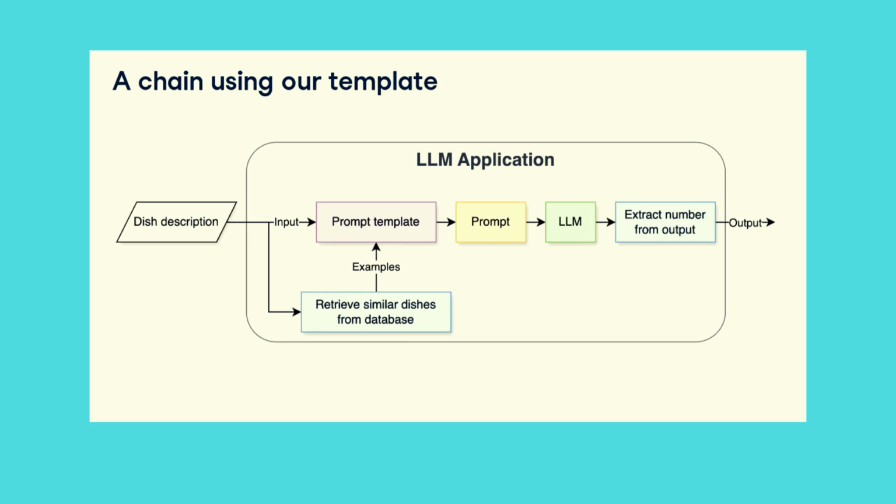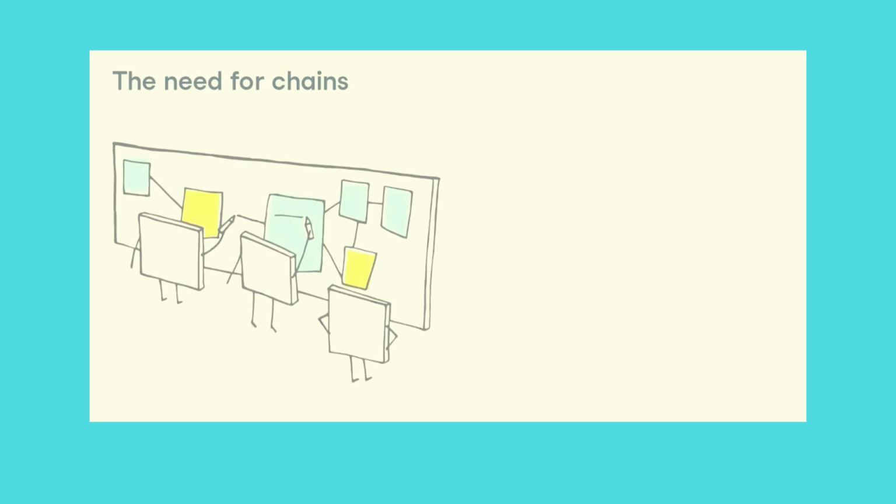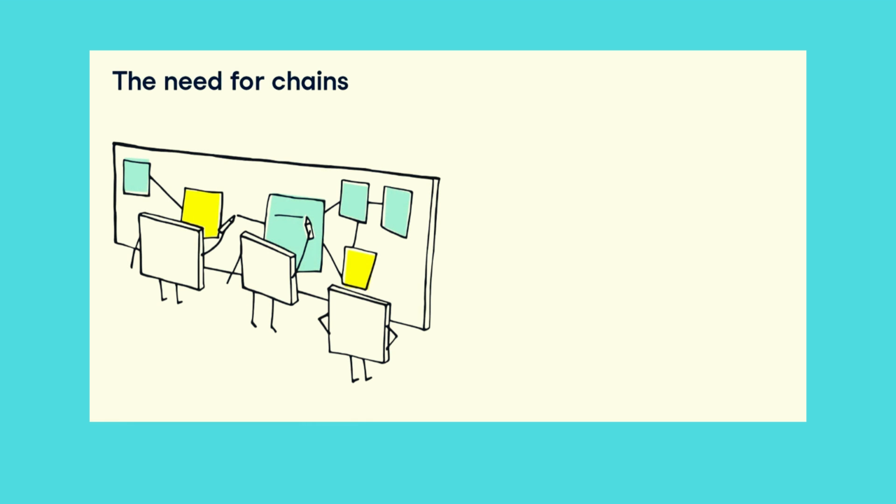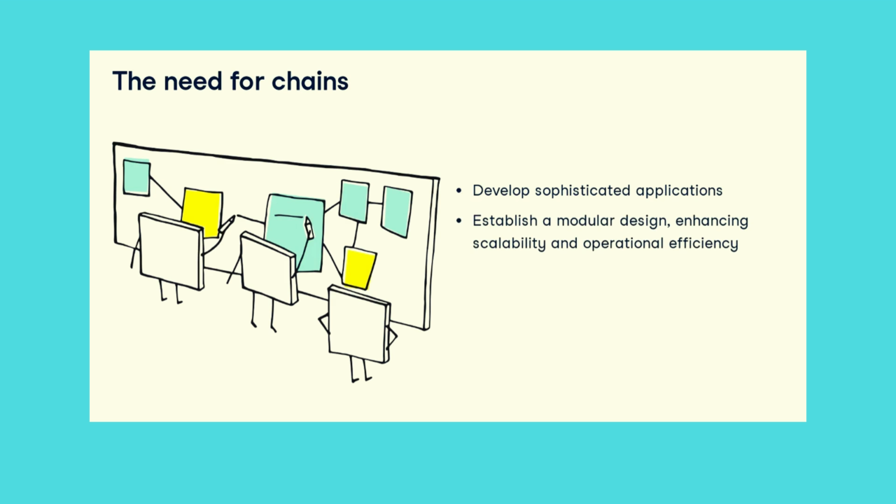This prompt is then given to the LLM. From the output, we extract a number. This process demonstrates a chain in action. Chains are crucial because they enable us to develop sophisticated applications that interface with our own systems, establish a modular design, enhancing scalability and operational efficiency as our system grows, and unlock endless possibilities for customization.